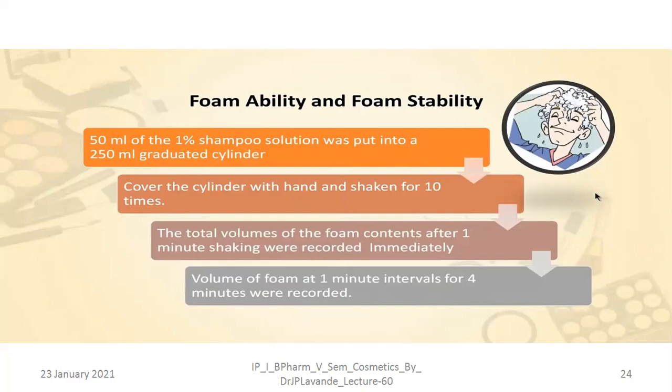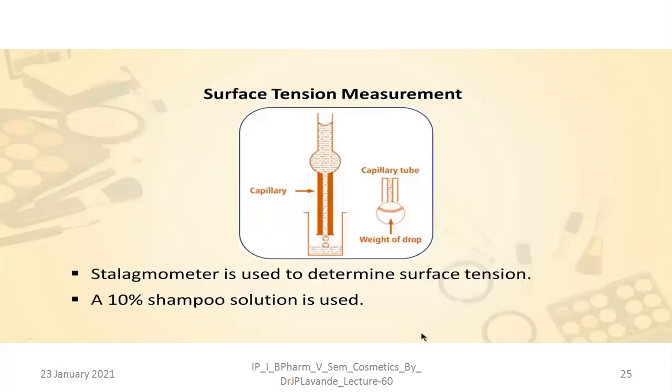The total volume of the foam content after 1 minute of shaking was recorded immediately, and the volume of foam at 1 minute intervals for 4 minutes was recorded. So this is the way by which the foam ability and the stability need to be evaluated. Surface tension measurement can be done with the help of an instrument, the stalagmometer, which is used to determine the surface tension, and a 10% shampoo solution is to be used in order to perform this.